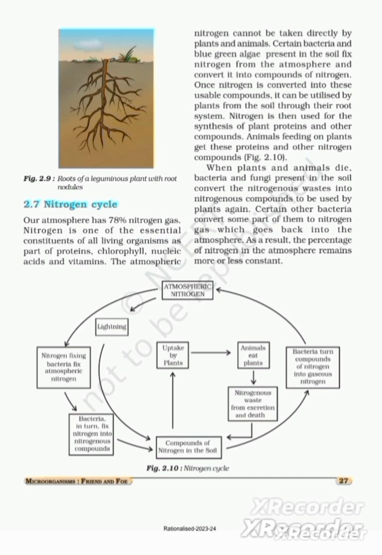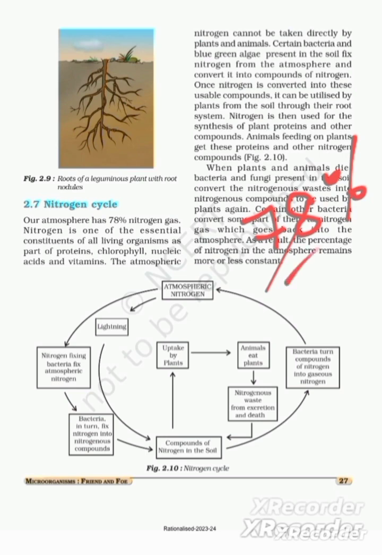Nitrogen cycle. Topic 2.7. In air, the composition of nitrogen is 78%.